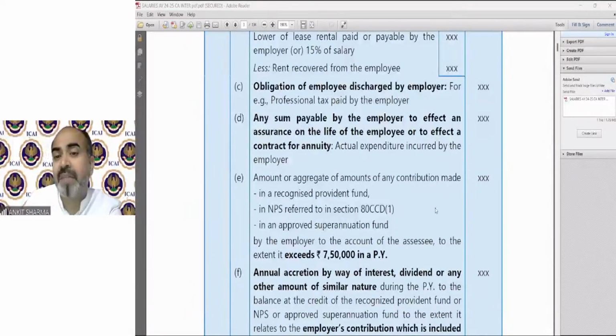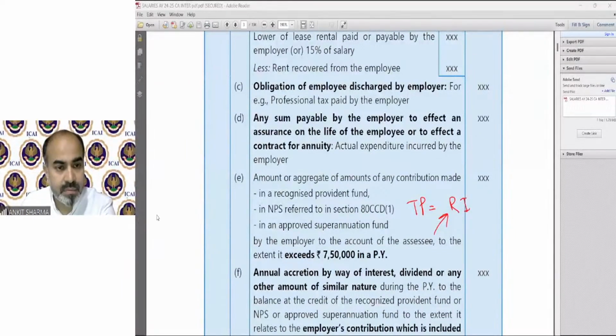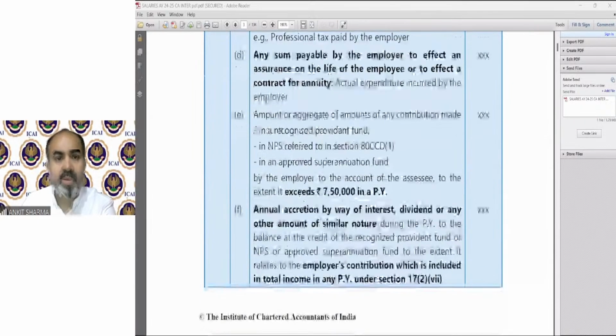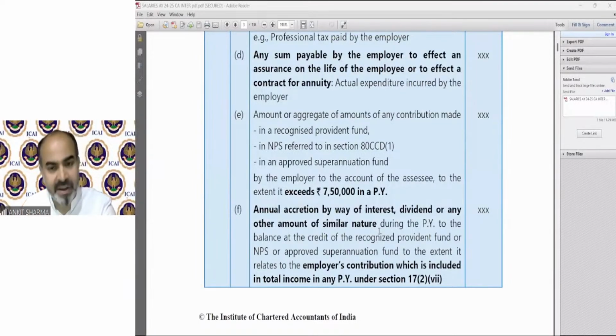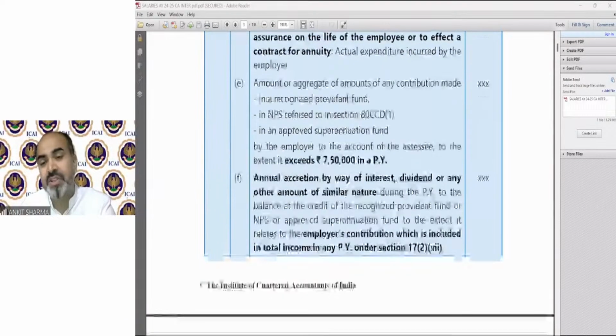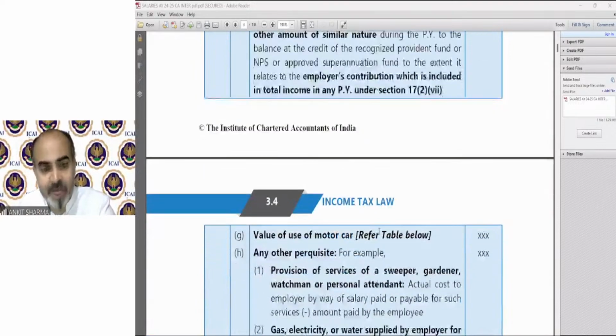That was the taxable value of perquisite we need to calculate in this case, like TP, the formula was like we have discussed, the combination, we need to calculate the R, the I, etc. So we have also discussed this in detail in that topic with the help of an example. Annual accretion by way of interest, dividend, or any other amount of similar nature during the previous year to the balance to the credit. The interest calculation on this contribution has to be calculated as per section 17(2), etc., which has been discussed in detail also.